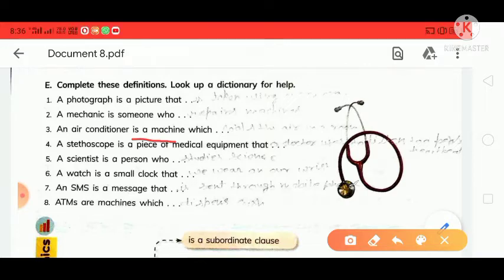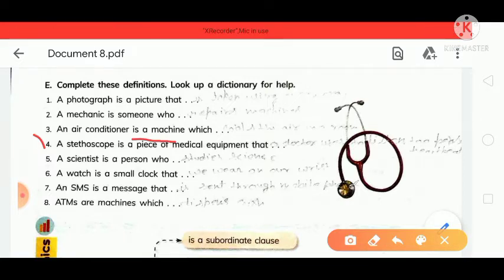Next, the fourth option, a stethoscope is a piece of medical equipment. Do you know about the stethoscope? You can also see it hung on the neck of the doctor. That instrument hung on the neck of a doctor is called a stethoscope. A stethoscope is a piece of medical equipment that a doctor uses to listen to a person's heartbeat.